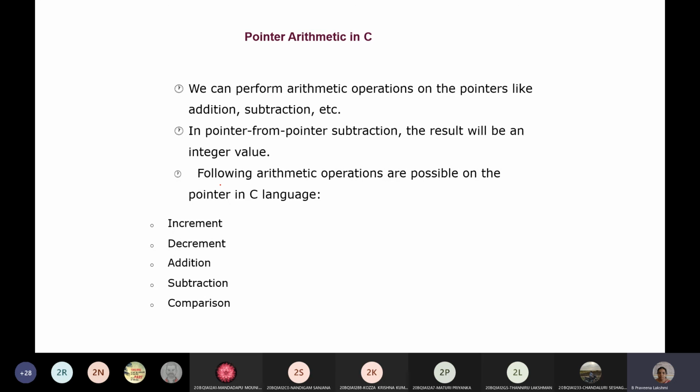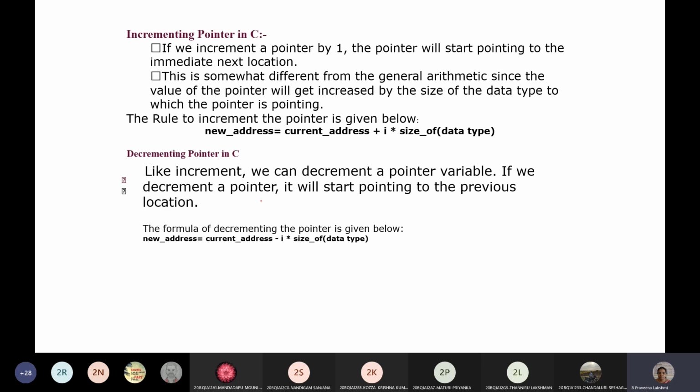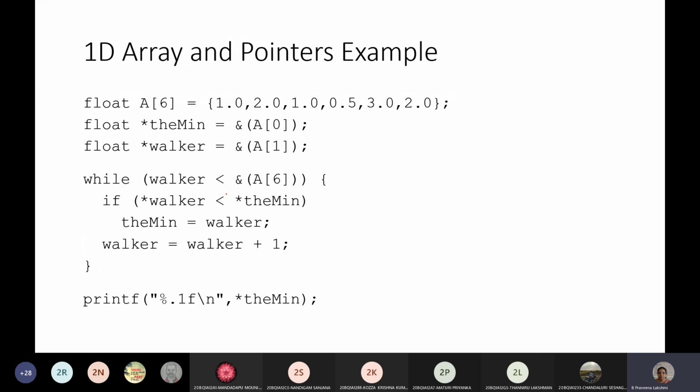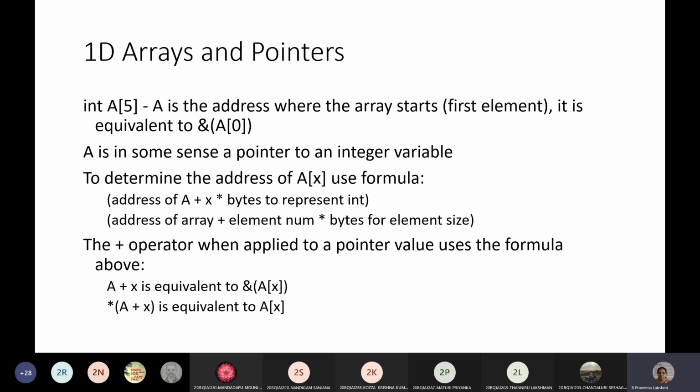Next, pointer arithmetic in the C language. We will see this in the next class: pointer arithmetic, and also pass by reference and pass by value, that is, passing pointers to functions. Based on time, we'll go for arrays, pointer as an array. We will see how to use the pointer as an array.